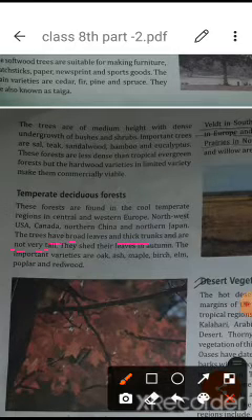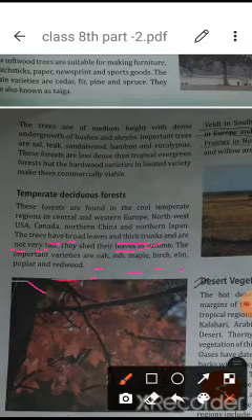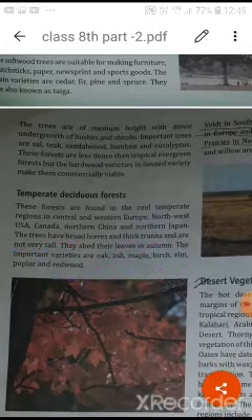and not very tall, and they shed their leaves in the autumn season. Important trees are oak, ash, maple, birch, elm, poplar, and redwood. So these are the different deciduous forests.